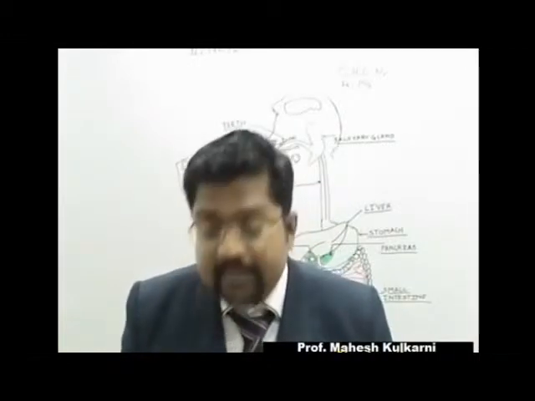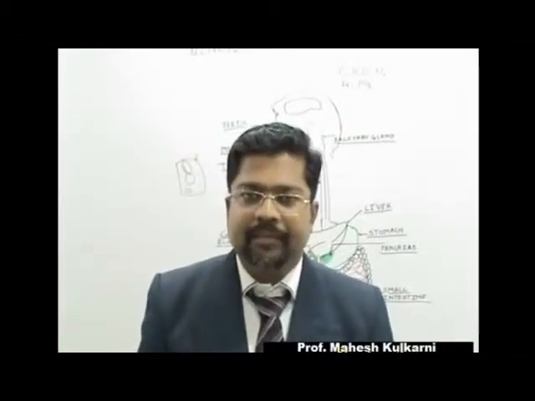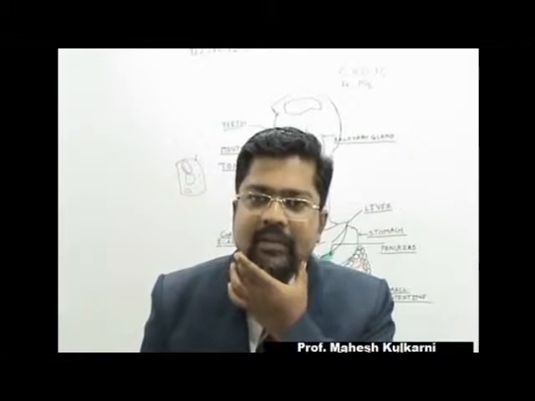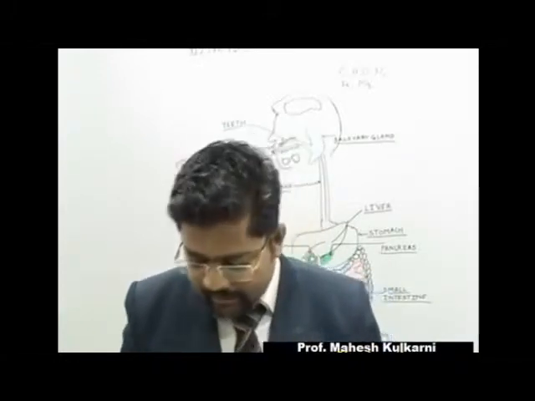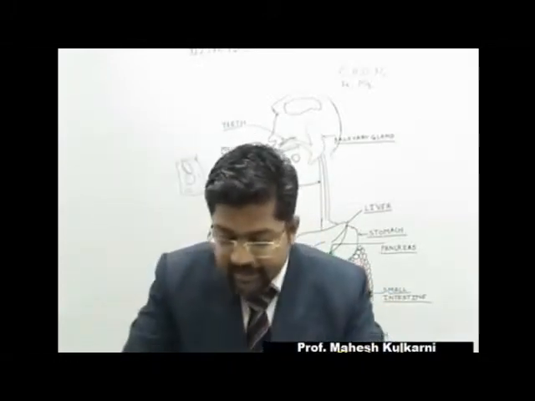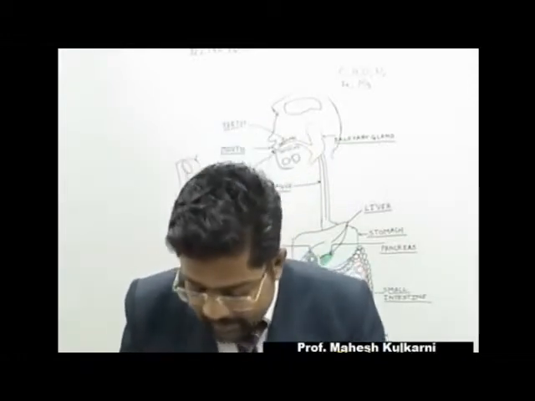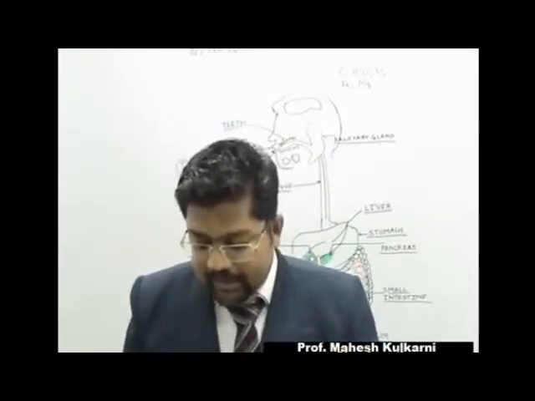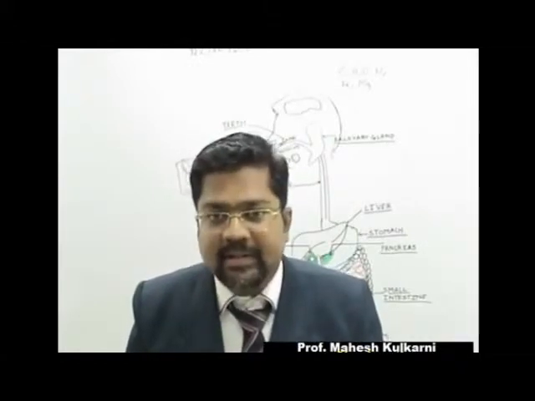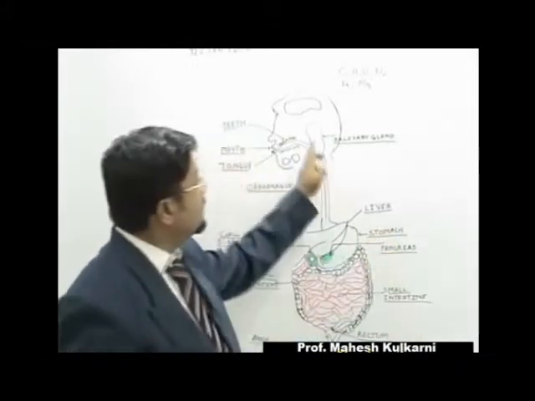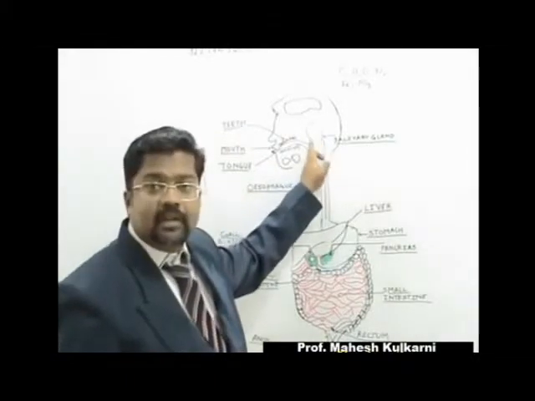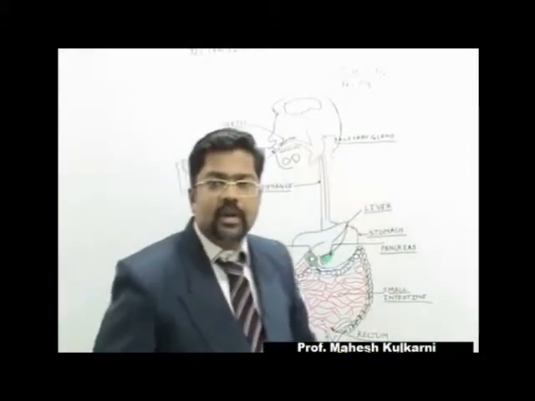Second, submandibular gland. This is the mandible. So it is present over here. We are calling it the submandibular gland. Below the lower jaw, these glands are present. And third, that is the parotid glands. These parotid glands are present in front of the ear. So this is called parotid.